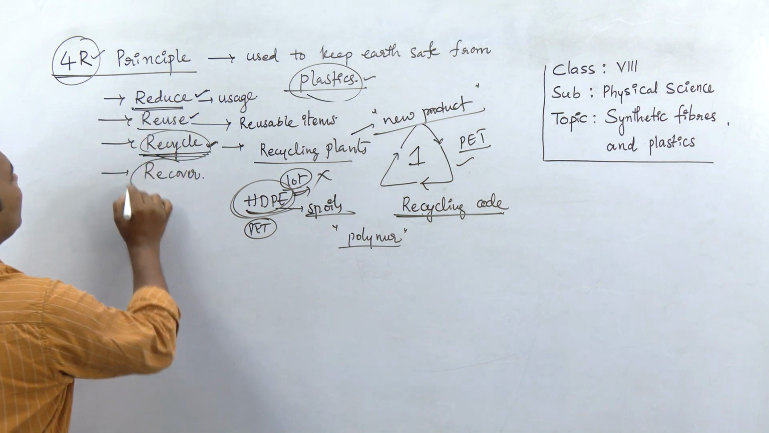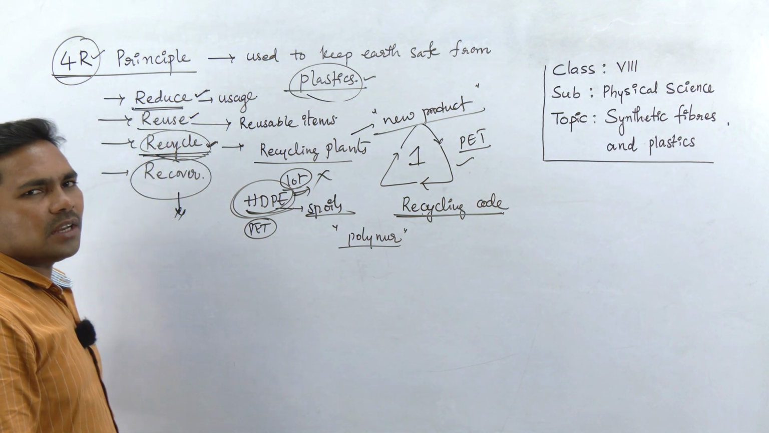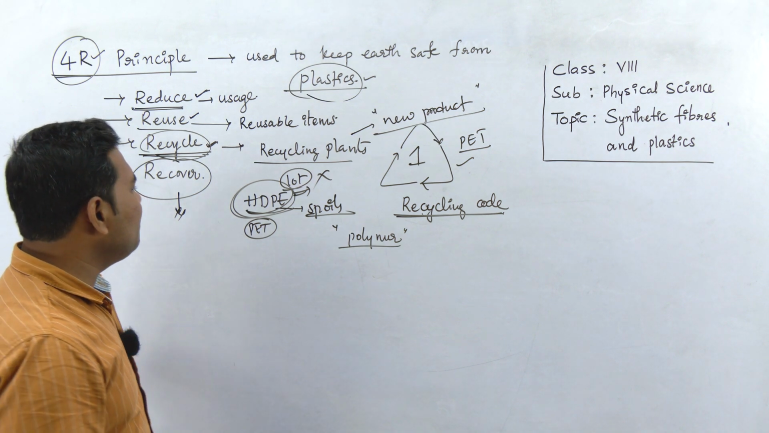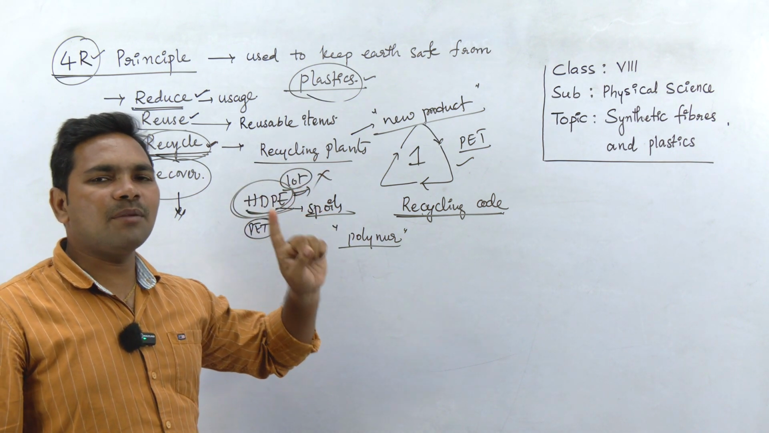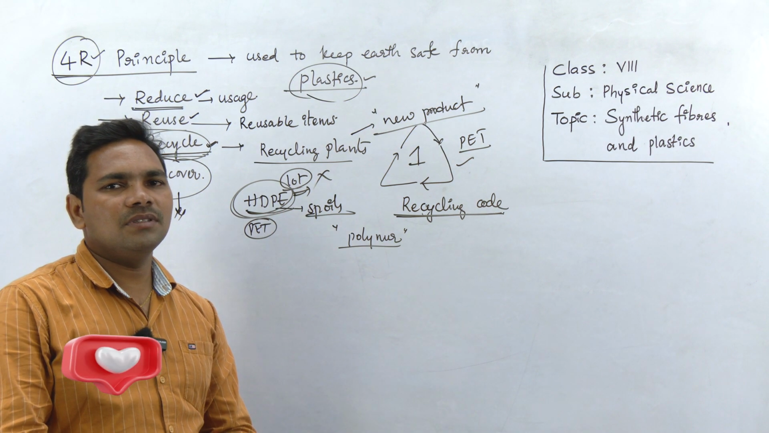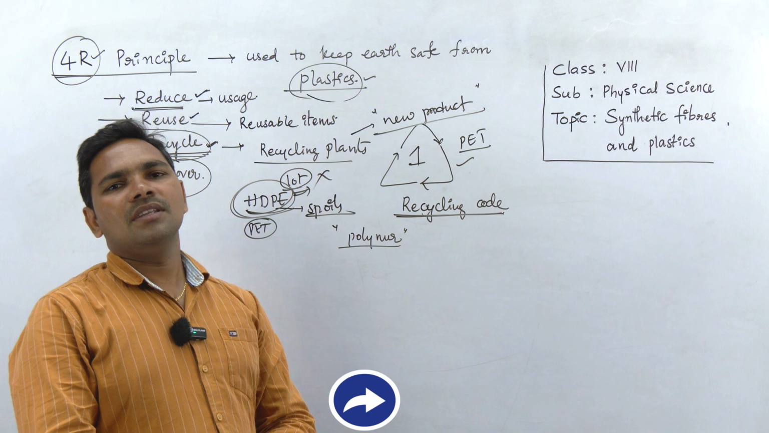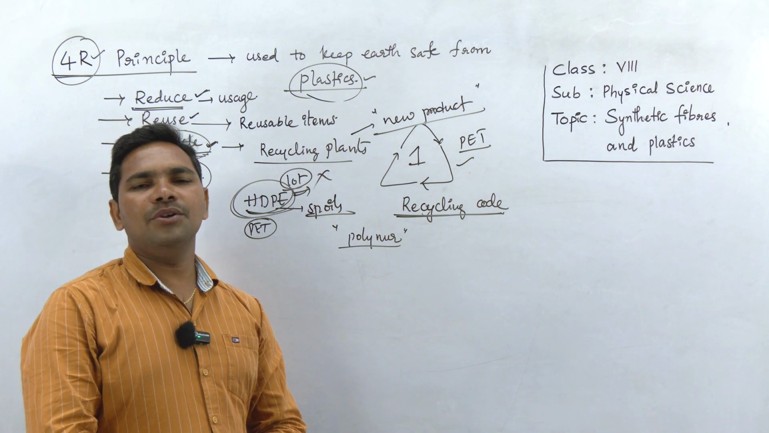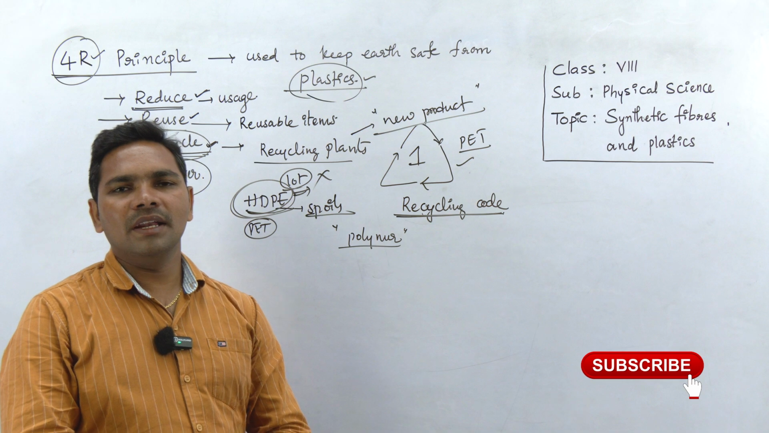And coming to the fourth R, which is recover. What is recover? For example, can all types of plastics be recycled? Can thermosetting plastics be recycled? They are not recycled. Thermosetting plastics are not recycled. Why? Because they are thermally stable. They do not melt on heating. So they are not suitable for the recycling process.